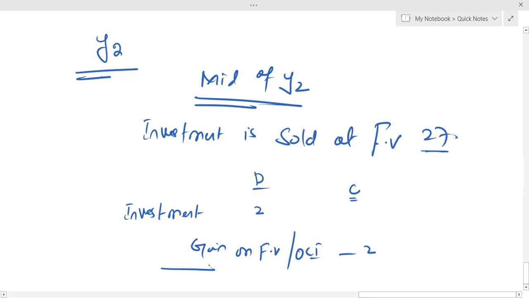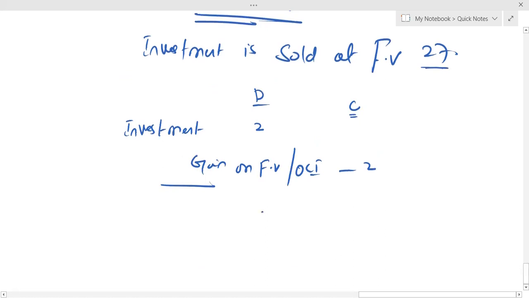So immediately before the disposal, just remeasure the fair value, and whatever change comes in the fair value, take that change to OCI. We have taken that. Now, let's say we have sold the investment at 27.